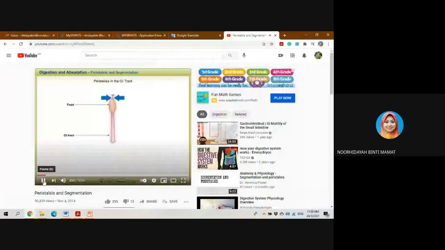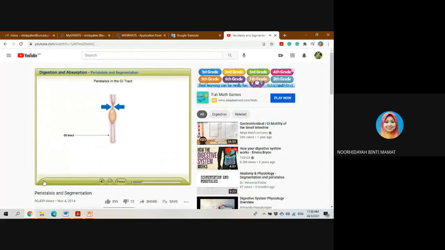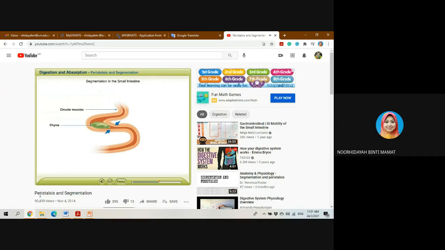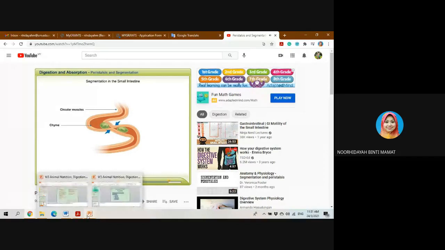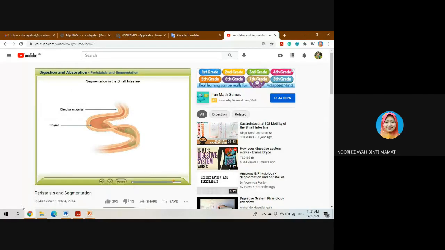Distinct muscular actions of the GI tract move food on its long journey. Wave-like rhythmic muscular contractions push food and digestive materials in one direction along the GI tract. These muscle contractions are called peristalsis. Segmentation is a muscular movement that occurs in the small intestine. The alternating forward and backward movements of segmentation further mix the partially digested food and digestive juices and bring this mixture, called chyme, into contact with the intestinal wall.